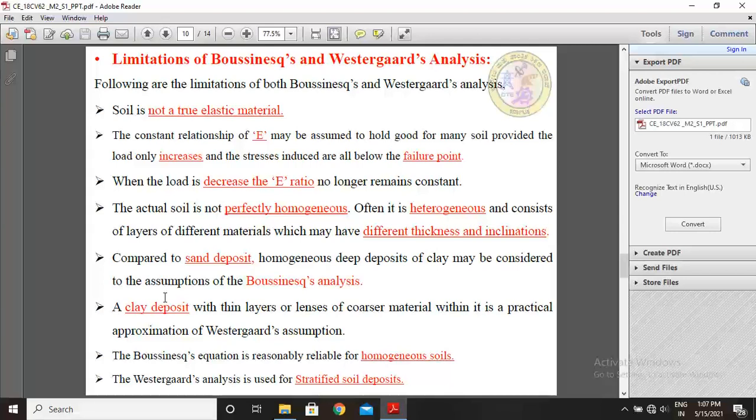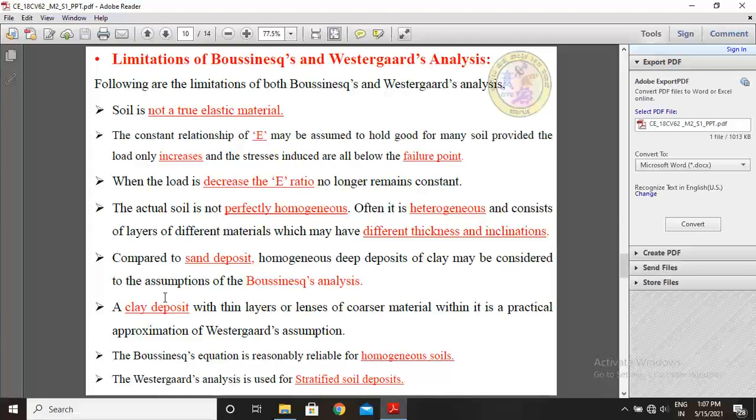The actual soil is not perfectly homogeneous as per the Boussinesq and Westergaard analysis. Often it is heterogeneous and consists of layers of different materials which may have different thickness and inclinations. So that's why soil is not perfectly homogeneous as per Boussinesq's and Westergaard's equations.